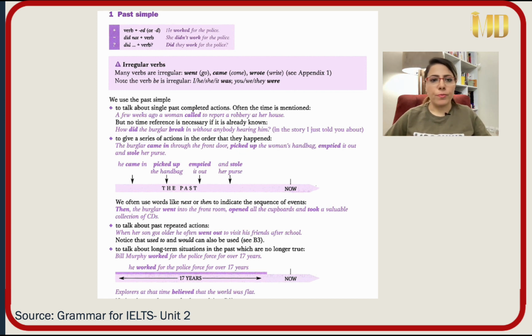Okay, so we use past simple where and when. Number one, to talk about single past completed actions.